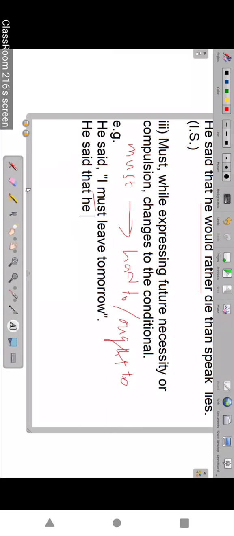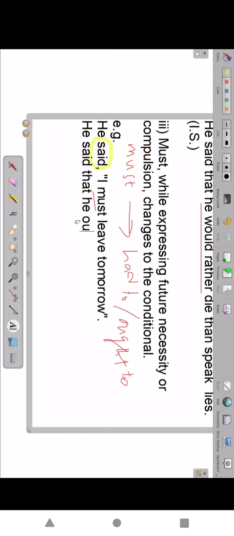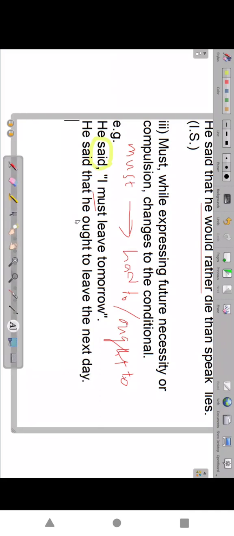He had to leave the following day. Following day. He said that he must, he had to, or he ought to leave. Ought to leave. The next day. He said that he ought to leave, or he had to also, write.